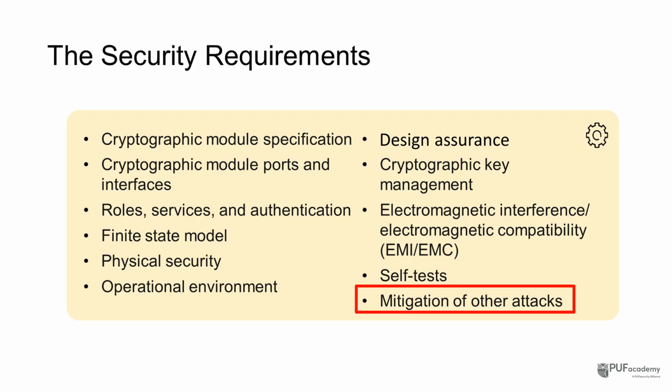Finally, you must address mitigation of other attacks. This covers things like timing attacks, power analysis, electromagnetic side channels, and fault injection. You should explain what countermeasures you've built in, whether that's detection, adding noise, masking, or wiping keys when anomalies are detected. These 11 categories are the core areas CMVP will examine under FIPS 140-3. When you prepare your submission, map your security mechanisms, test evidence, and process documents to each requirement so reviewers can quickly see how you comply.